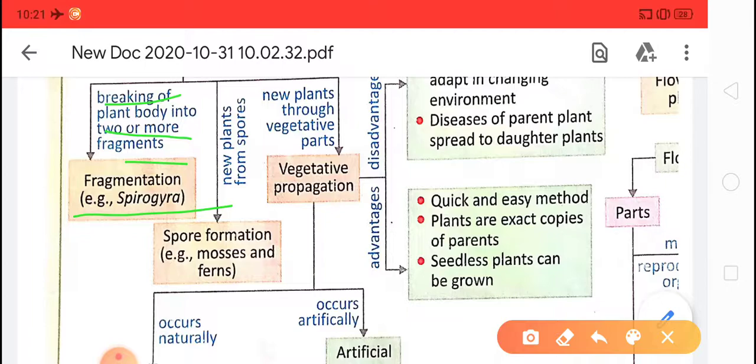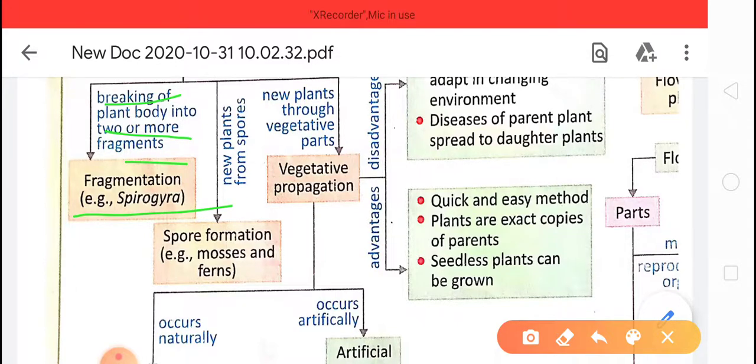The second method is spore formation. Spore formation means the new plants are formed from spores. First of all, spores are developed on the parent body, then due to the action of wind, water and insects these spores are spread onto the land and a new plant can grow there.